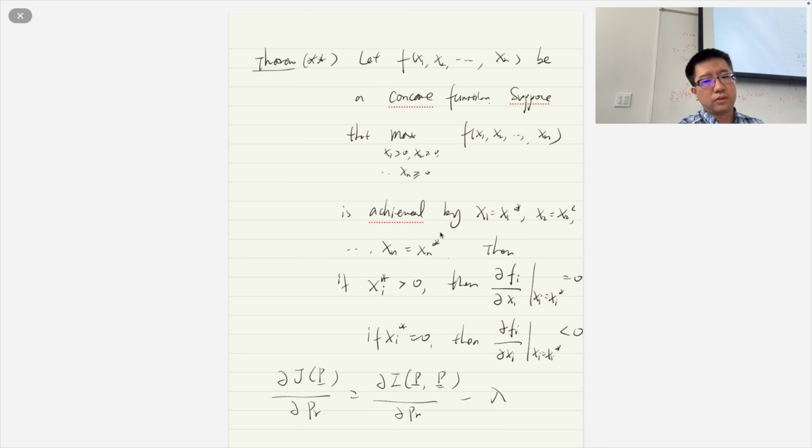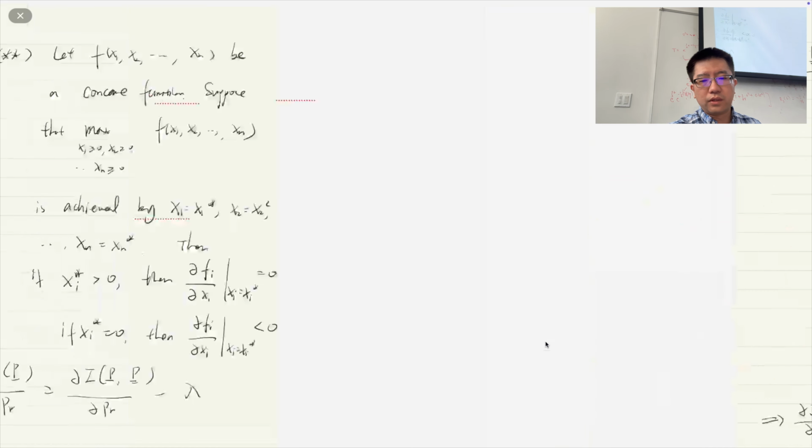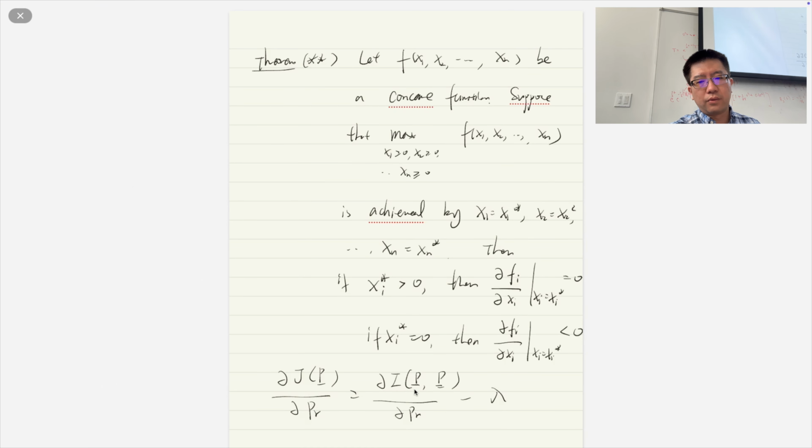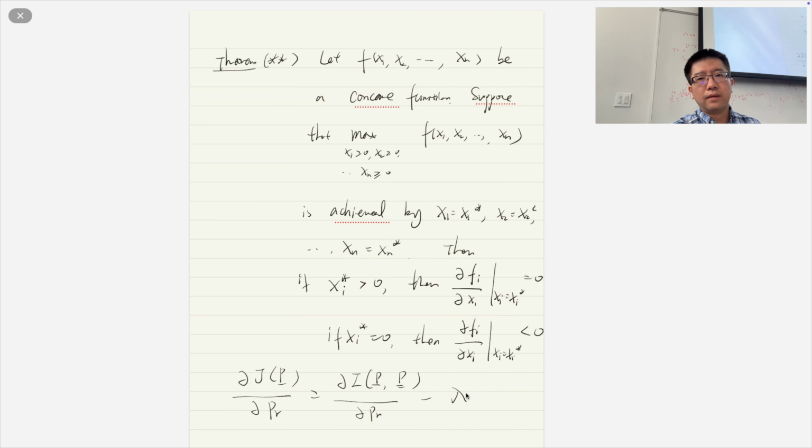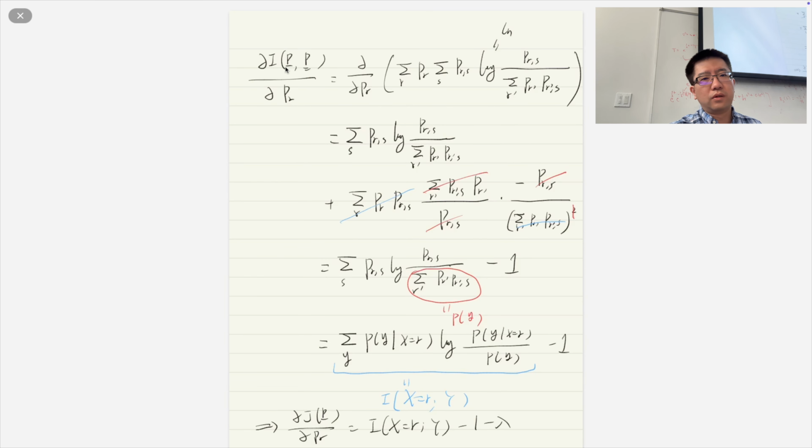By solving this kind of problem, this theorem tells you that we have this for our problem. If x is bigger than 0, then this equals 0, otherwise this is less than 0. Then we take the derivative of the function, and we can get this. Because we know the mutual information, we can compute that precisely.